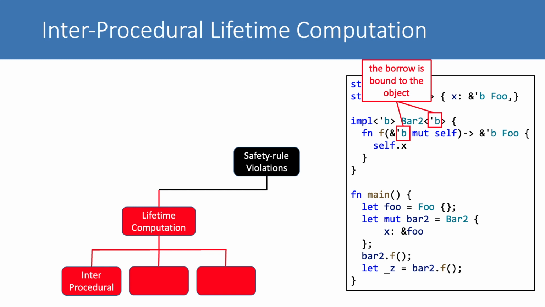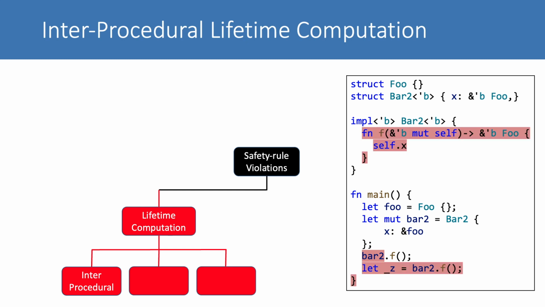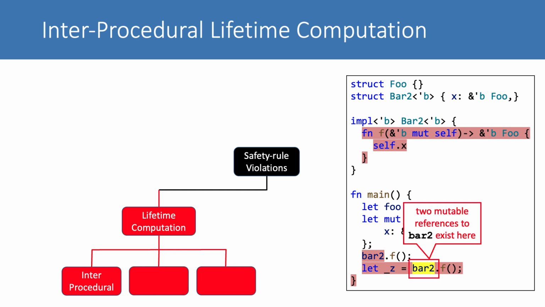the borrowed bar2 object. Therefore, the lifetime of the mutable borrow by the first f function call does not only cover the whole function f, but also spans to the end of the function main, since the lifetime of the borrowed bar2 ends here. Thus, the lifetime of the mutable borrow overlaps the mutable borrow by the second f function call on the same bar2 object, violating the same safety rule that a mutable reference cannot coexist with another reference to the same object.